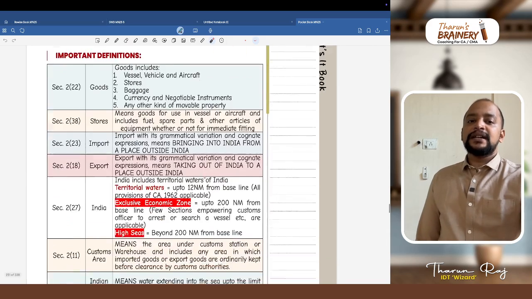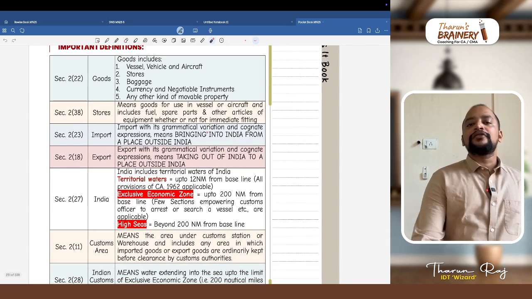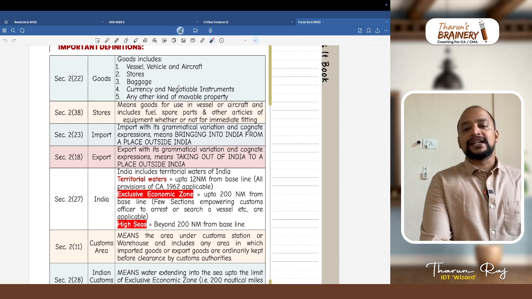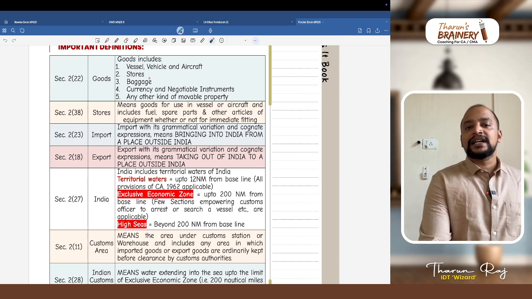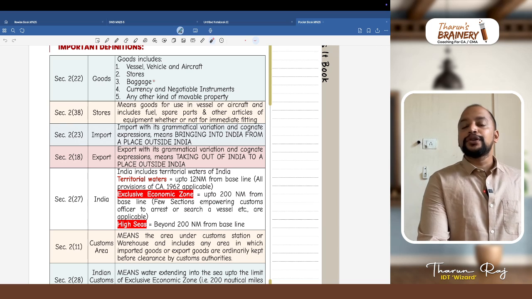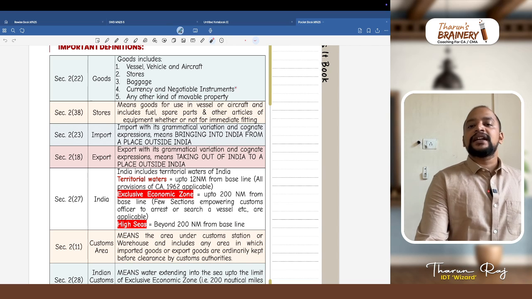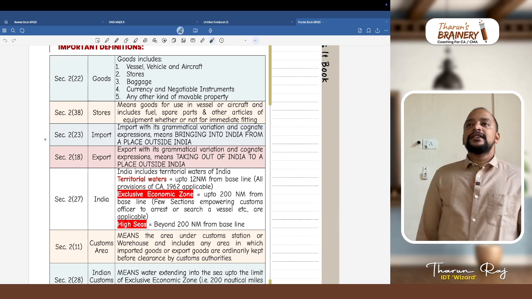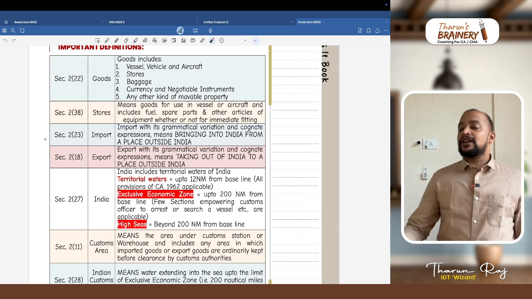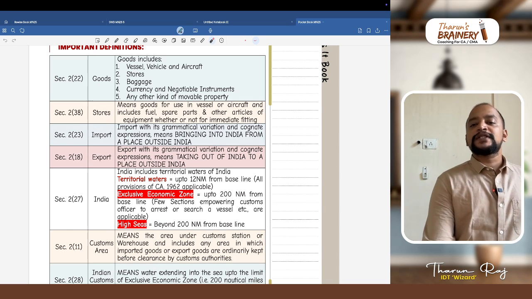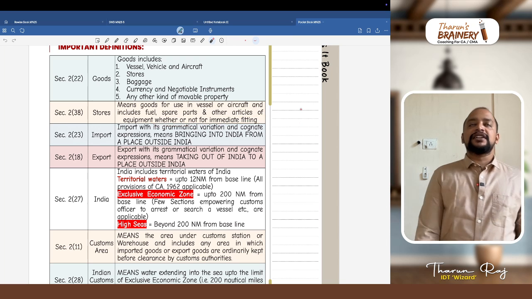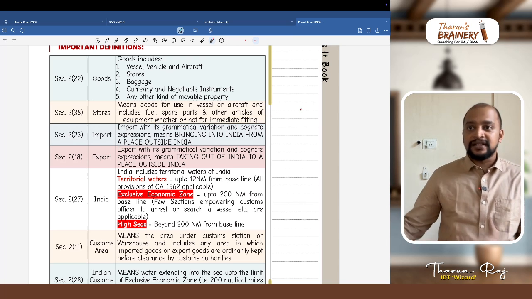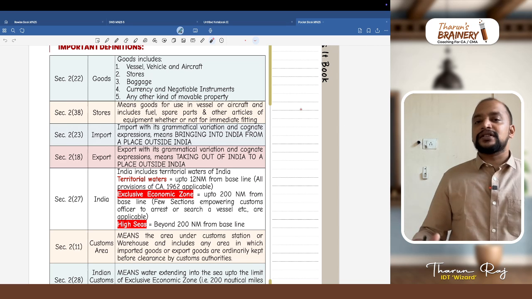Then we have some important definitions. Meaning of goods: goods includes vessels, vehicles and aircraft, stores, baggage. Baggage refers to passengers' luggage. Stores refers to goods which are used in the conveyance, currency and negotiable instruments and any kind of movable property. Stores means what? Stores means goods for use in vessel or aircraft, and includes fuel, spare parts and other articles of equipment whether or not for immediate fitting. Those which are used in the conveyance during the journey are known as stores.